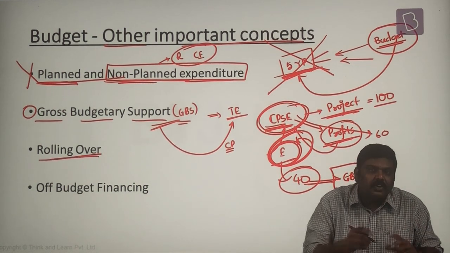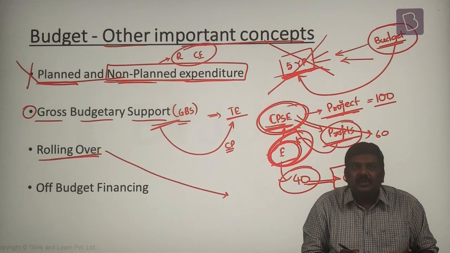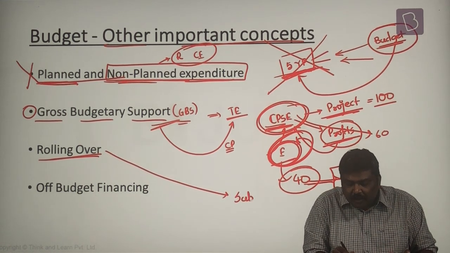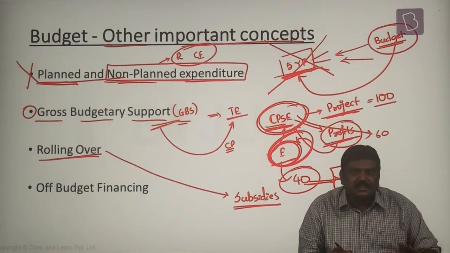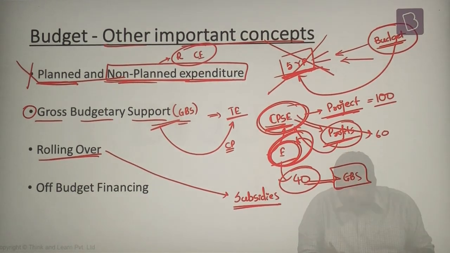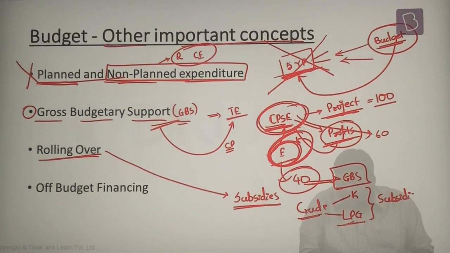Next, the concept of rolling over. Please understand this. In case of expenditure incurred by the government, such as subsidies, what usually happens is this: products derived from crude, such as kerosene and LPG, are subsidized. In simple terms, the actual market prices are higher.